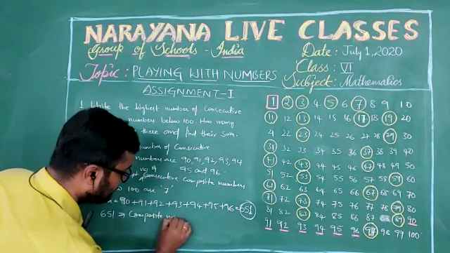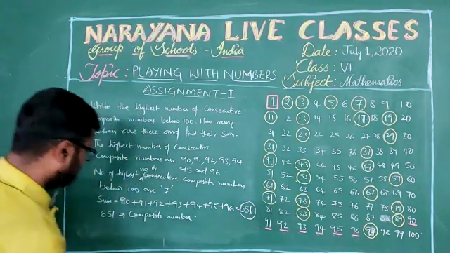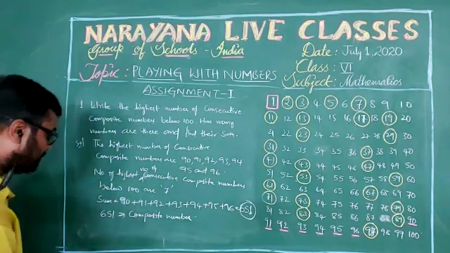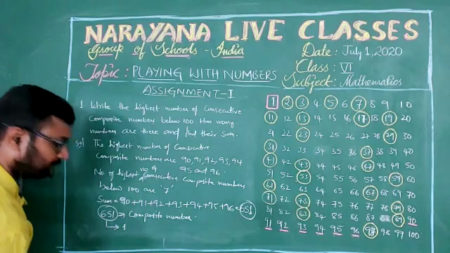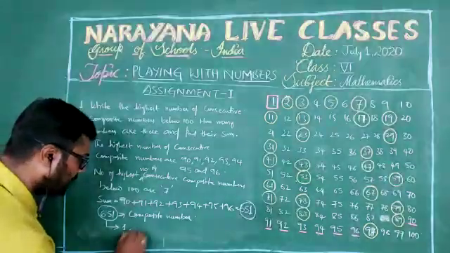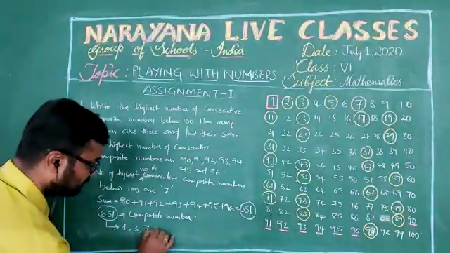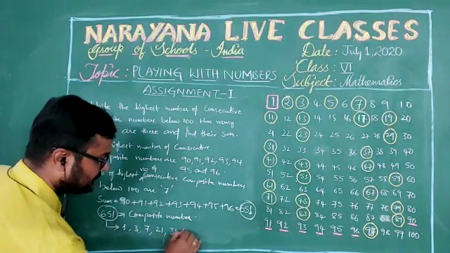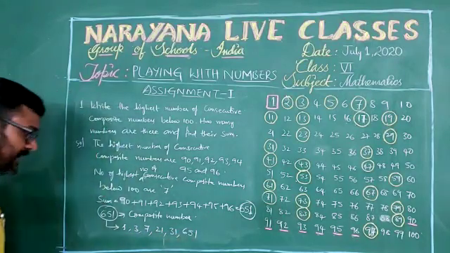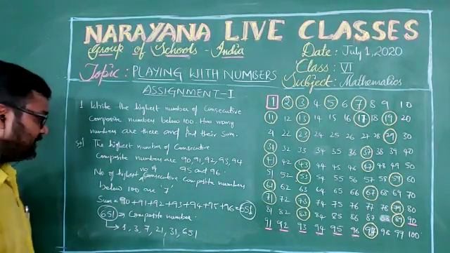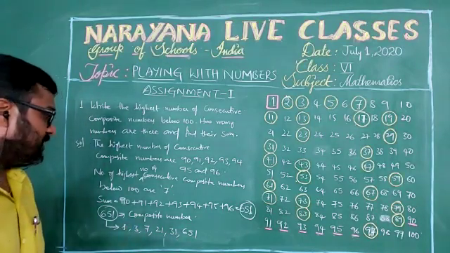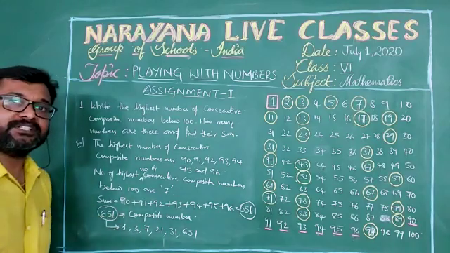Why, children? Because 651 is divisible by 1, 3, 7, 21, 31 and 651. So it has more than 2 factors, isn't it? That's why we call this number a composite number.